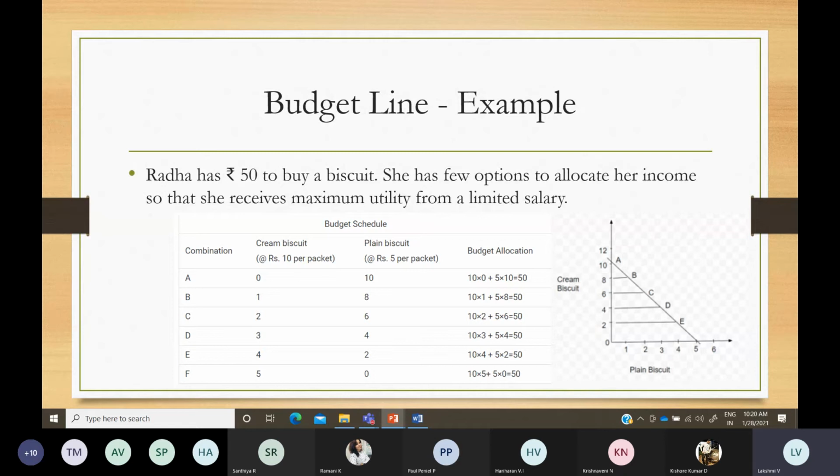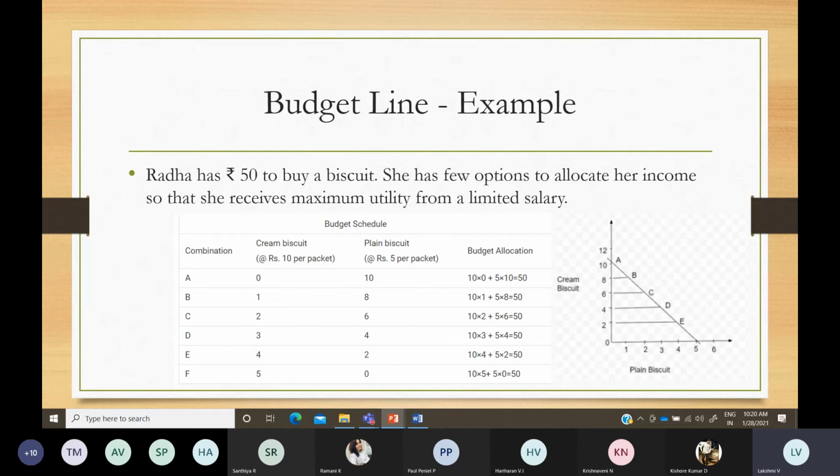You must be knowing what is meant by budget line. With the budget line, you consider your income and your purchasing power. Based upon that, you allocate whatever money you have in hand on two commodities so that you get maximum satisfaction.